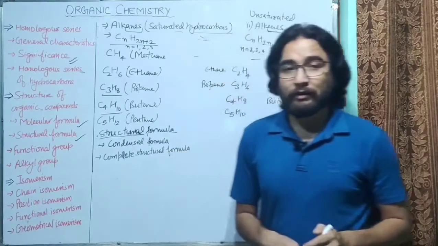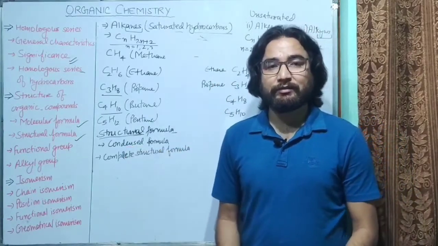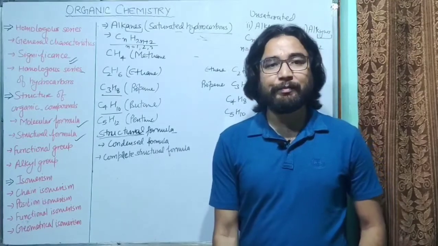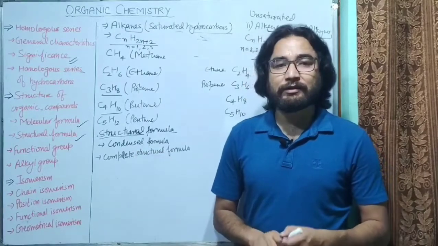So the second one is complete structural formula and the first one is condensed structural formula. So first we will talk about the complete structural formula, then you can easily understand what is condensed structural formula.